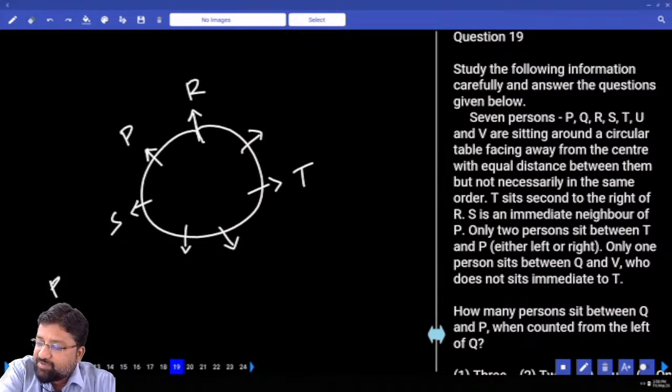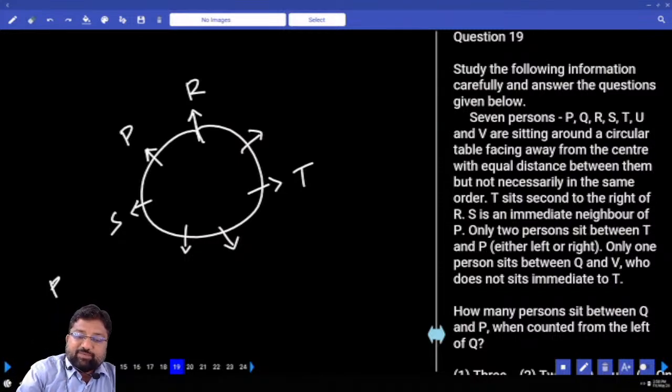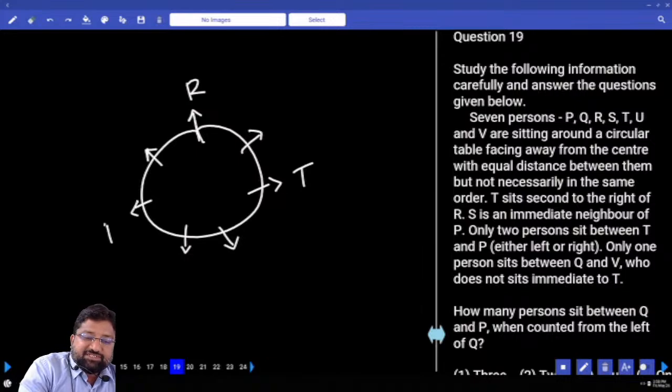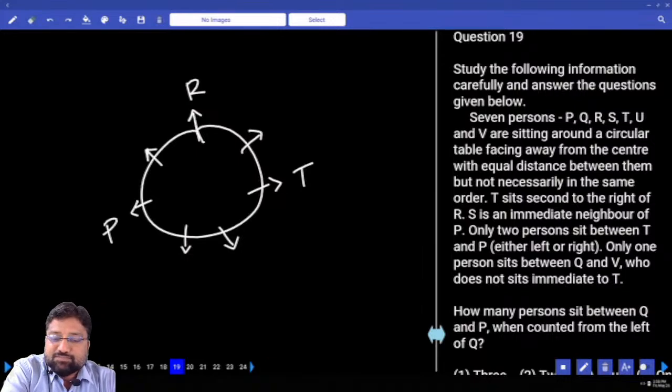Only 1 person sits between Q and V. V is not an immediate neighbor of T, and this has to be V. Then only 1 person is sitting between V and Q. Am I getting the answer? No. This is P. Okay now?